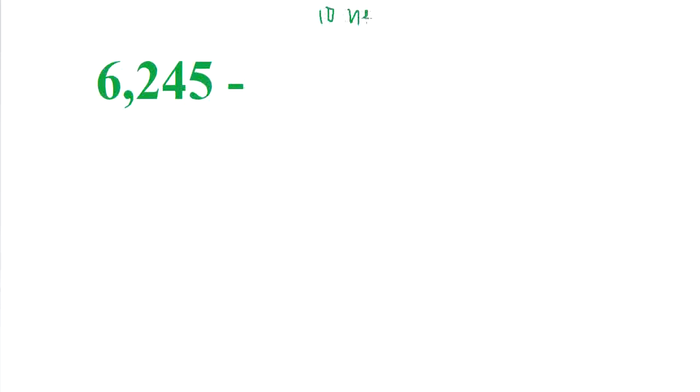Let's take an example. 6245. This is a number. We have to round off this number to nearest 10. तो nearest 10 में इसको कन्वर्ट करना है. So we have to take only 2 places. हमको सारे नंबर की जरूरत नहीं है. We just require 2 places. Which 2 places? 1's place and 10's place.